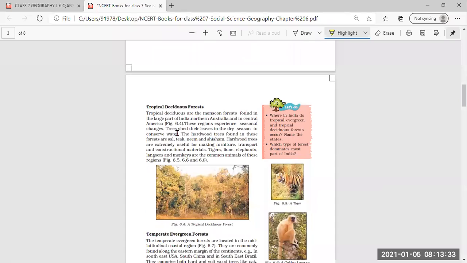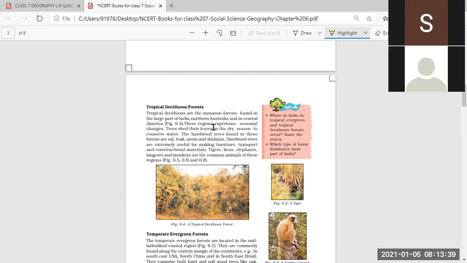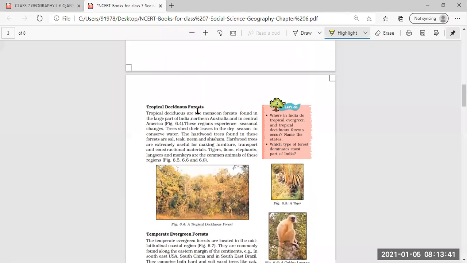Next, we have seen tropical deciduous forest. We have seen that these are monsoon forests, and they are found in most parts of India, northern Australia, and in Central America.